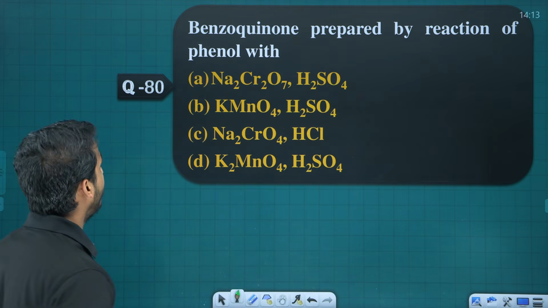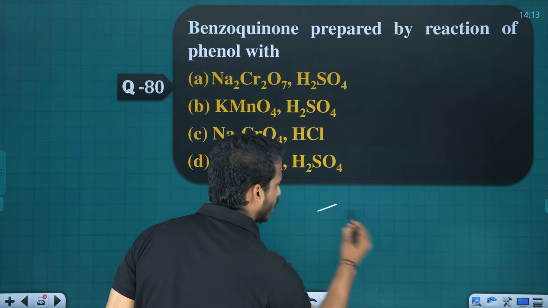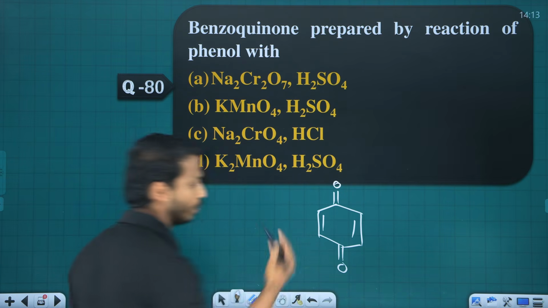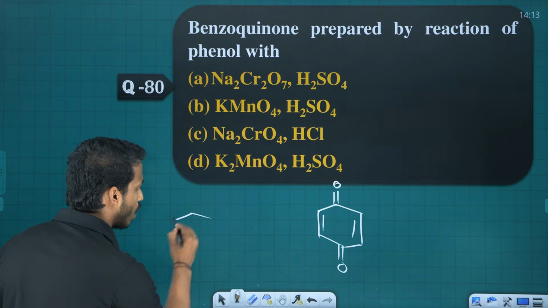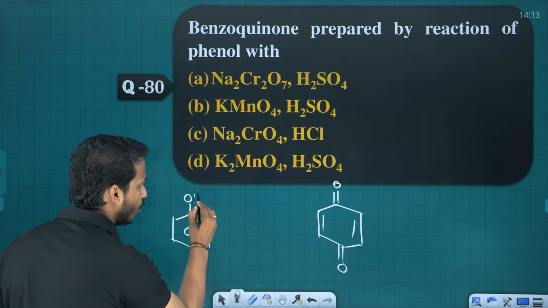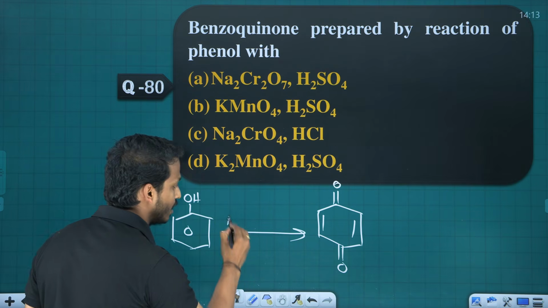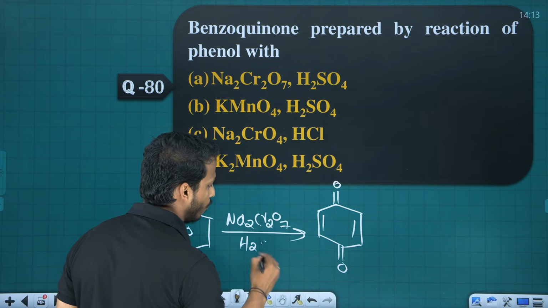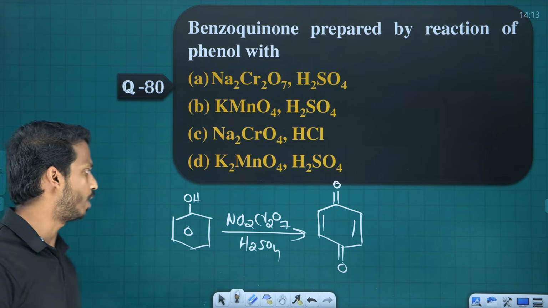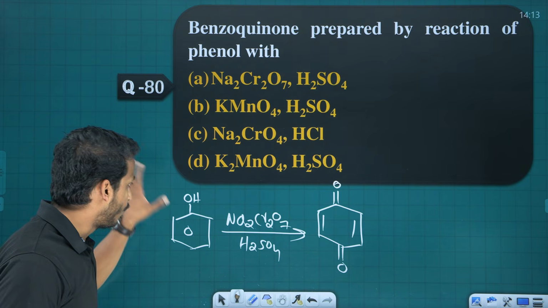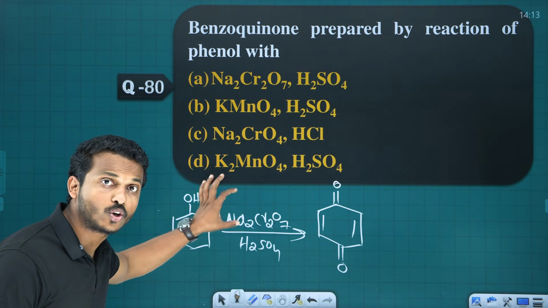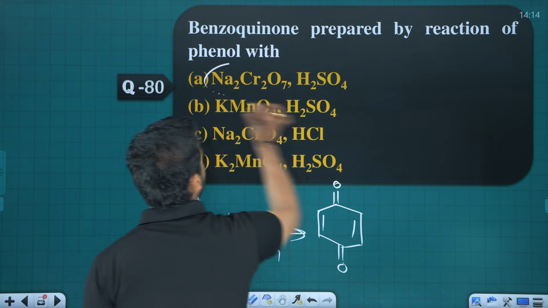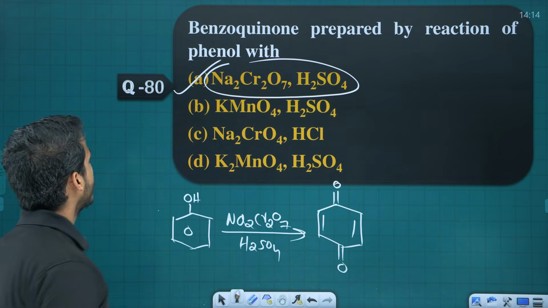Question number 80. Benzoquinone. How many of you remember the product benzoquinone? Benzoquinone is this one, a diketone. How is it prepared from phenol? How many of you remember the oxidizing agent? We use Na2Cr2O7 with H2SO4, chromic acid or sodium dichromate. So phenol, when treated with Na2Cr2O7, an oxidizing agent, is converted to benzoquinone. So the reagent is option A.